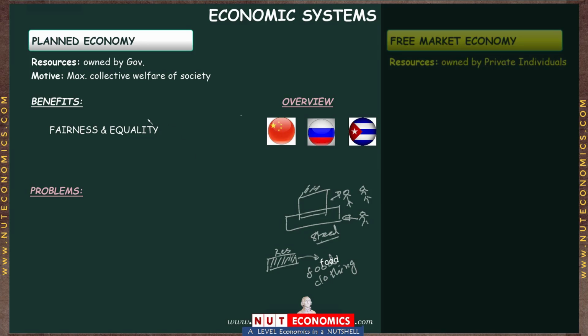And therefore, in these sort of economies, we usually see that the government will end up producing more necessities and fewer luxuries. And therefore, the system, we say, is more fair and more equitable. And this is actually true about some of the current planned economies. The rare case is of Cuba, which still uses this planned economic system.